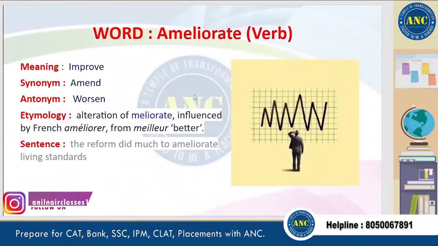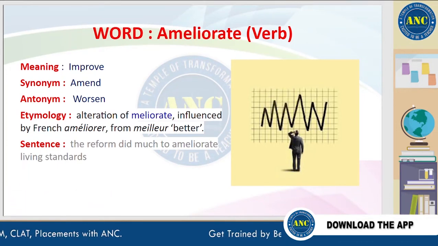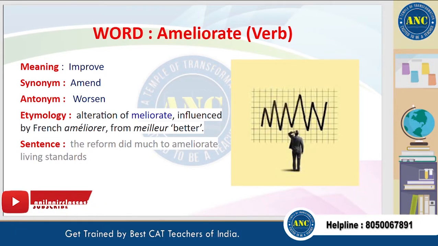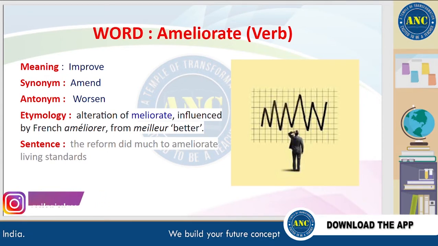The next word is ameliorate. Ameliorate means improve. A synonym for this word is amend, and an antonym is worsen. A sentence for this word is, the reform did much to ameliorate living standards.